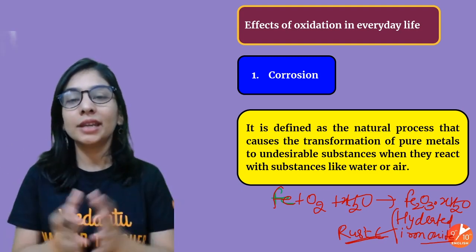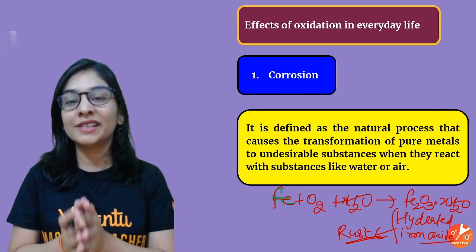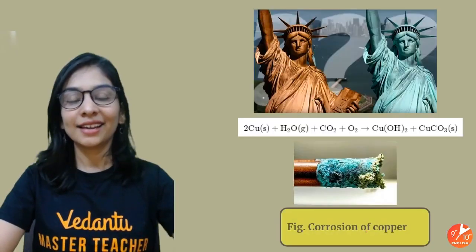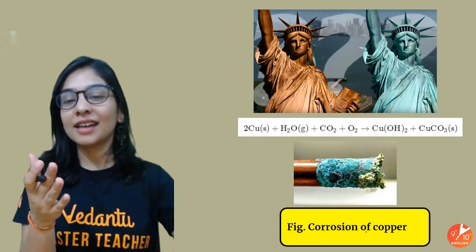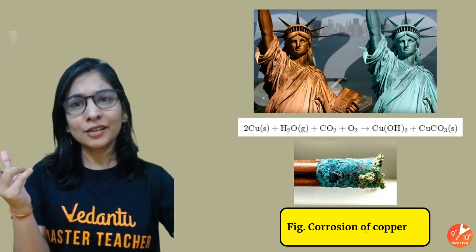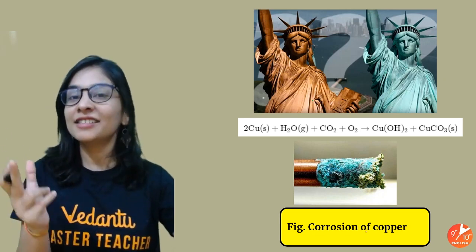Every year, so many iron objects have to be replaced, so many bridges and all, because that's not a good thing, right? Same with our Statue of Liberty, which was supposed to be... now that looks also nice, but yeah, that's not a good thing.